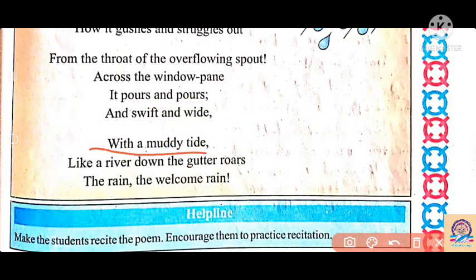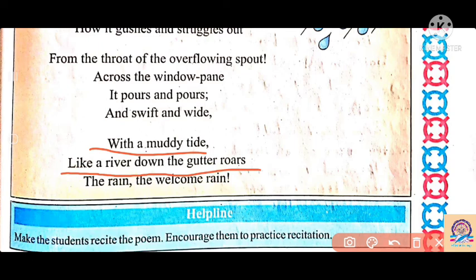So all the places we find heat and dust here. So we wash down our terrace, our house, our car, our bike, and each and every place. And the road is also covered with dust. All this dust is mixed with the water of the rain, and this creates muddy water, like a river down the gutter roar.